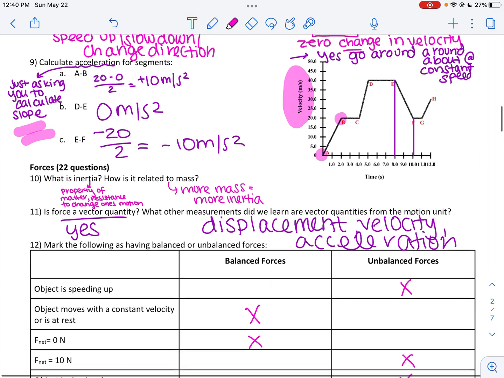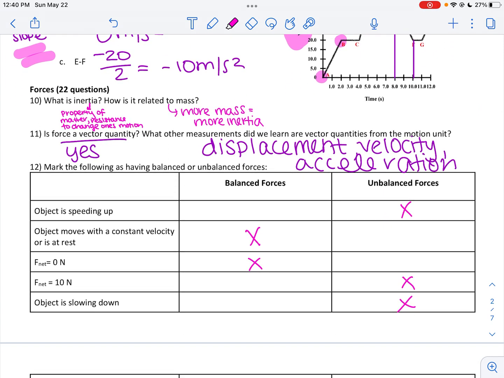All right, on to forces. So remember, inertia is a property of matter. All things that are made of matter. So not heat, not light, not sound, but everything else in the world has inertia. Remember, the larger the object is, the more massive it is, the harder it is to change its motion. So it's not that semis can't go fast. It's just semis take a long time to speed up, and semis take a very long time to slow down.